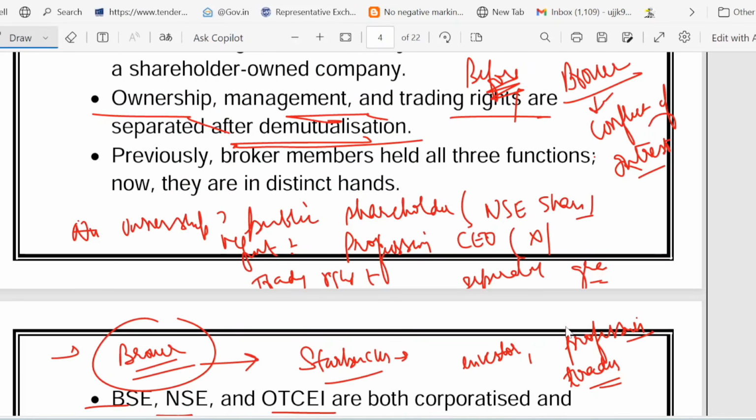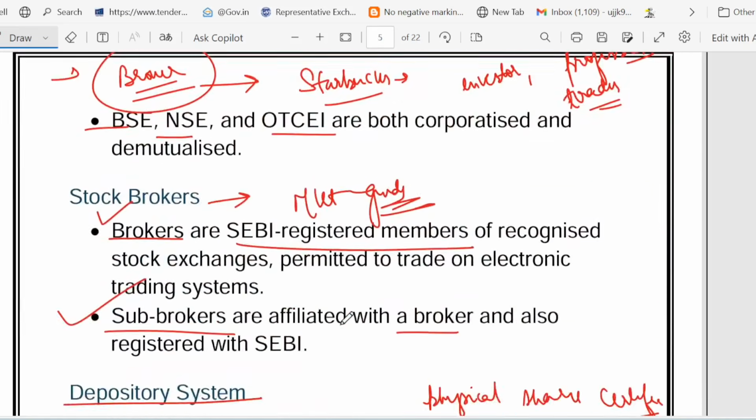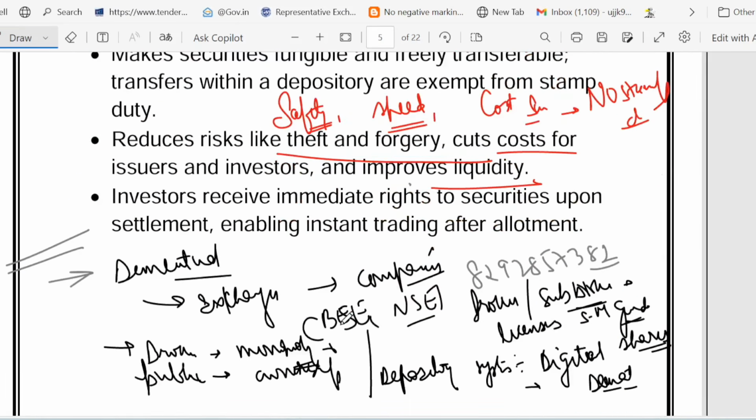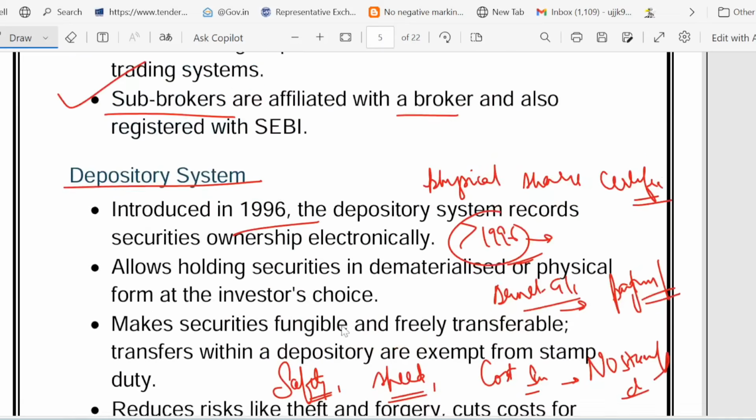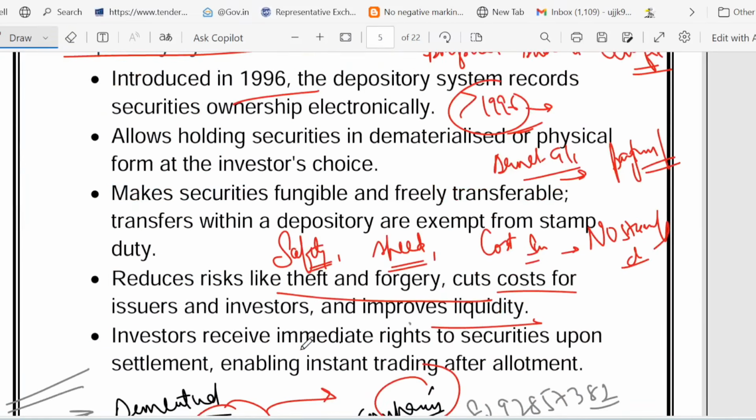Then we talked about ownership. This is public shareholder and management, and we talked about the difference between these two. Demutualization, I told you, means converting exchanges to companies. That led to the conversion of BSE and NSE. In the case of demutualization, these three functions, ownership, management and trading, are given to three different stakeholders.